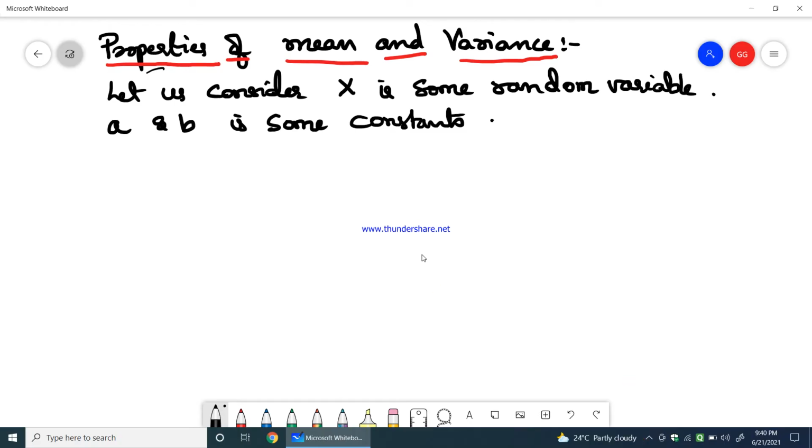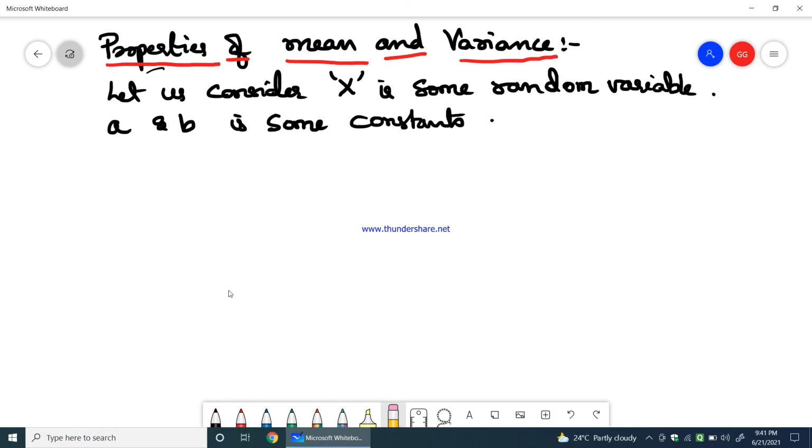Now look into the properties of mean and variance. To know the properties of mean and variance, let us consider x is some random variable, whereas a and b are some constants.